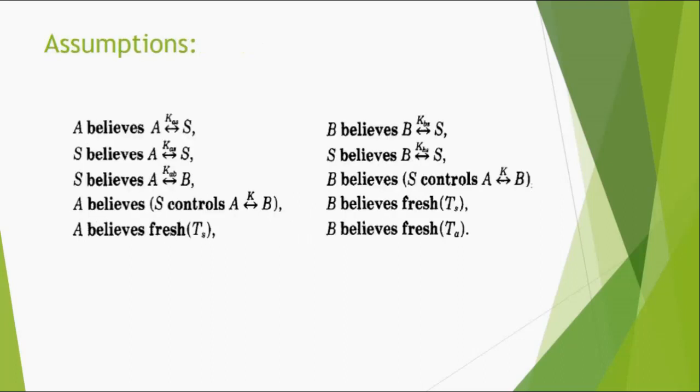Assumptions: we have some assumptions which are very important when we are going to apply our rules to any messages. Then we need these assumptions also. For example, A believes that there is a shared key between A and S, A believes the timestamp of the server is fresh, B believes the timestamp of the server, B believes the timestamp of A, etc.